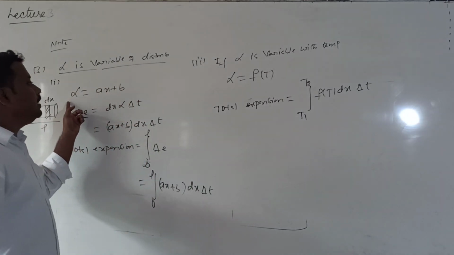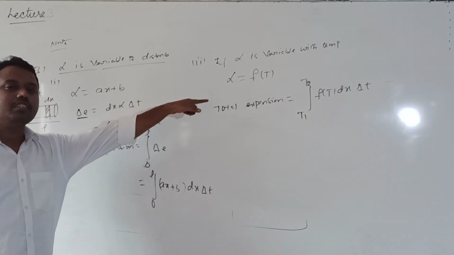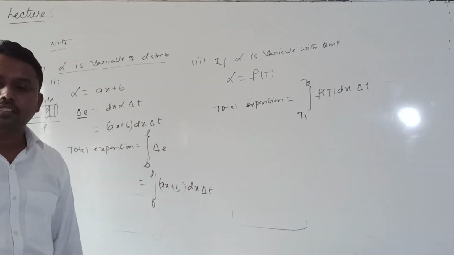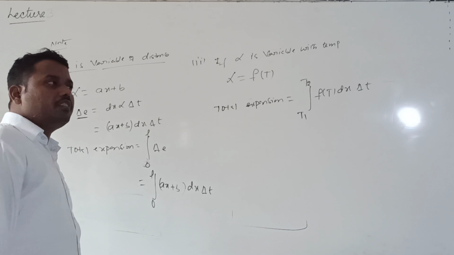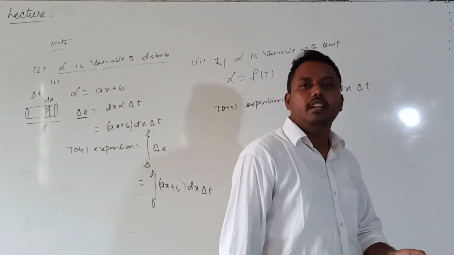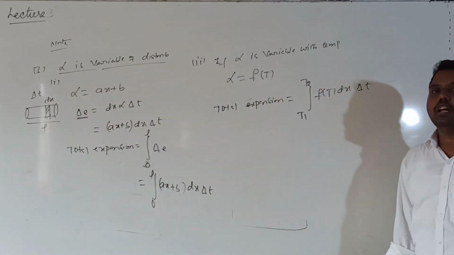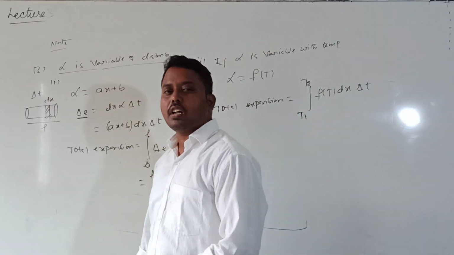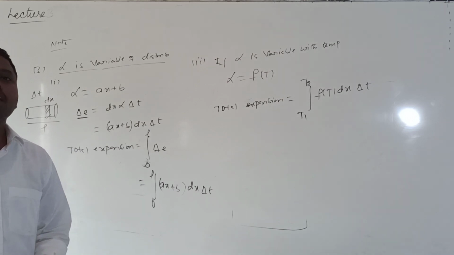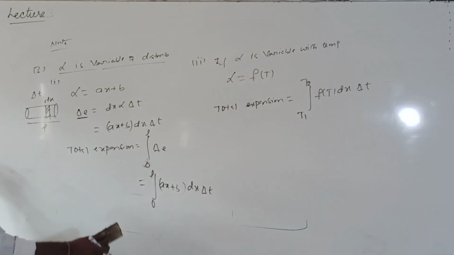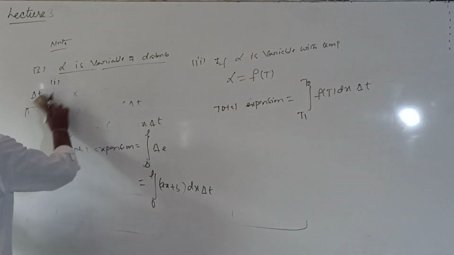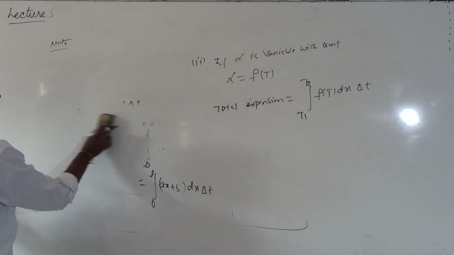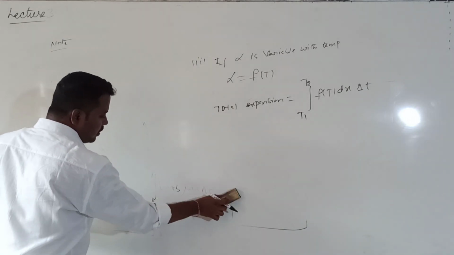See the difference between these two. There alpha is a function of temperature. Here alpha is a function of which one? Distance. Whenever alpha is a function of distance or temperature, these are the general methods we apply to calculate the total expansion. Are you getting it now? So these two points are about how to calculate total expansion when alpha is variable. So this is point number 3. After completion of this, next point.